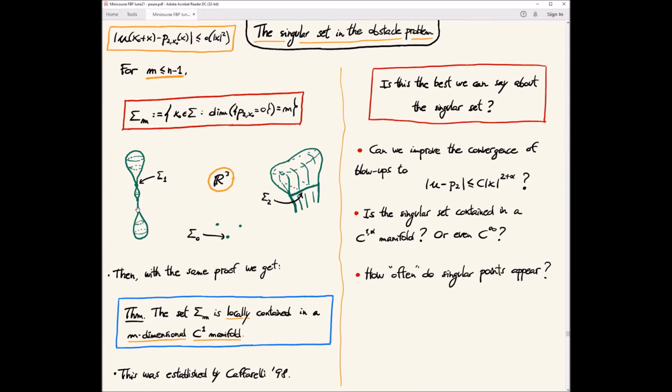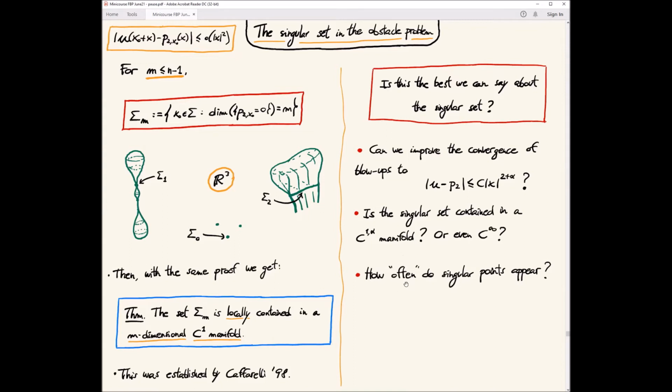This is difficult to construct. So maybe the singular set can in general be n-1 dimensional, but this does not happen often. Maybe you can prove that this is very rare, very unlikely to happen.